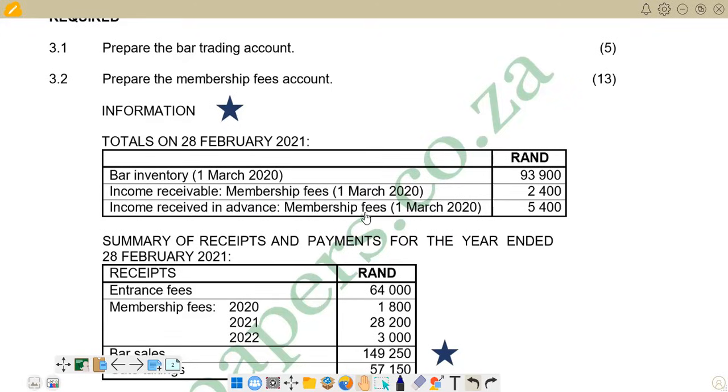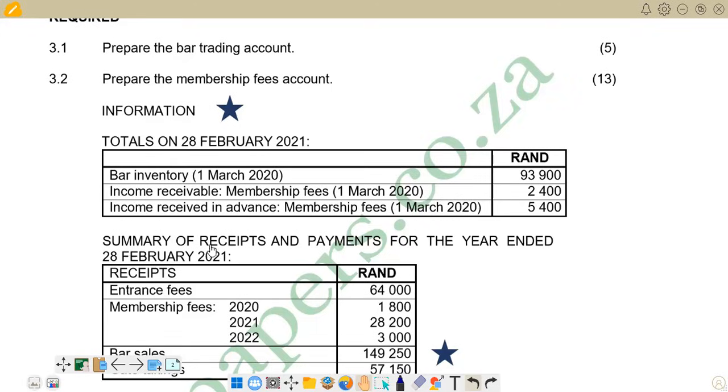So what is important there is to understand what we mean by income receivable. Income receivable means this income is not yet received. So it becomes an accrual of an income at the beginning of the year. And this one, income received in advance, means this one is a prepayment. It's paid in advance. And it's at the beginning of the year again, according to the date that is given there, that is 1 March 2020.